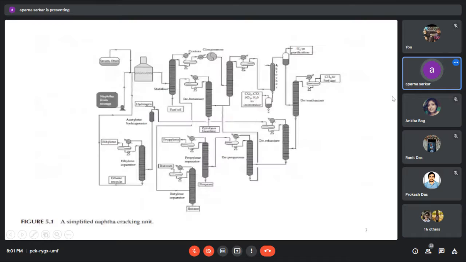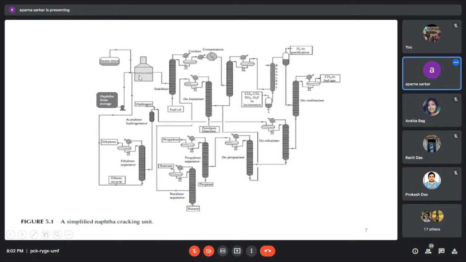Now this is a schematic through which we can get an idea of how to produce this C1, C2, C3, C4. First, we have the naphtha, and through a pump it is coming into this furnace. This is a furnace, actually a reactor. The main cracking reaction takes place here.